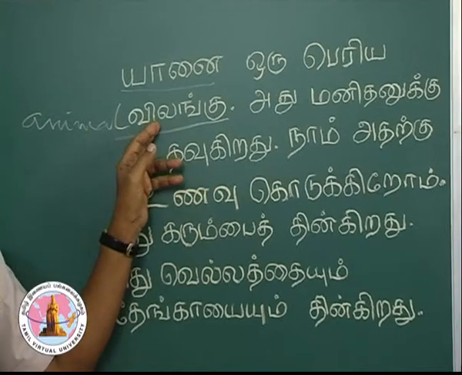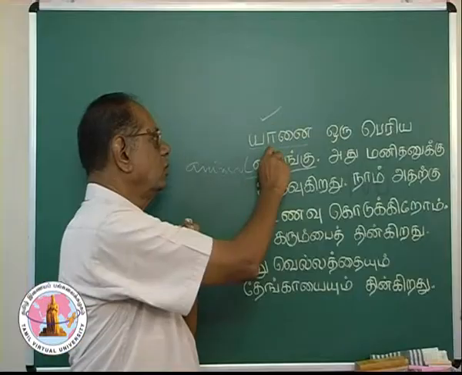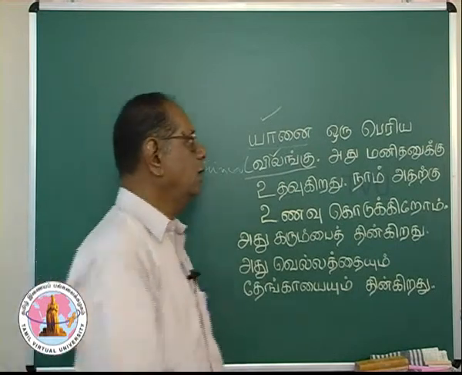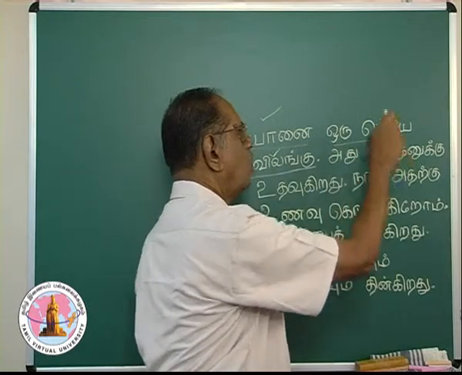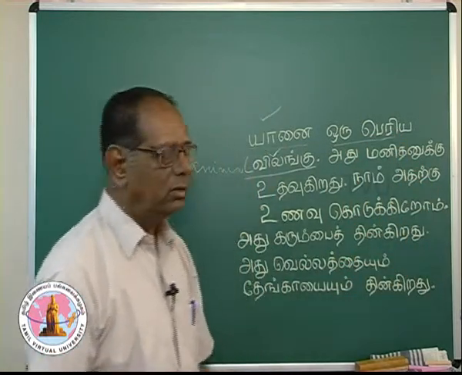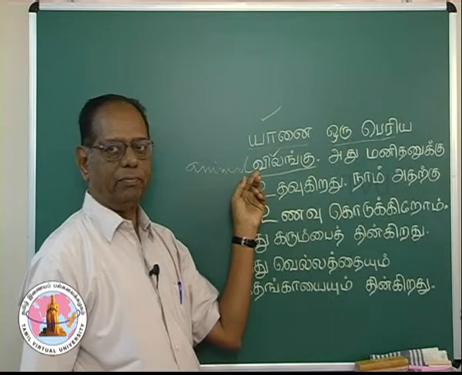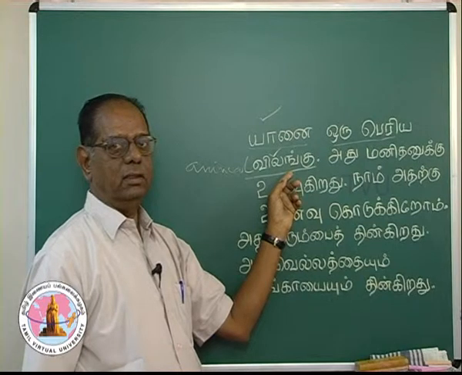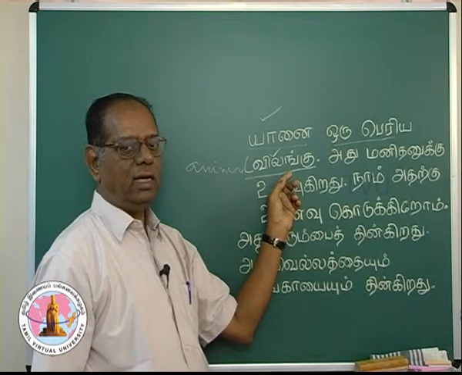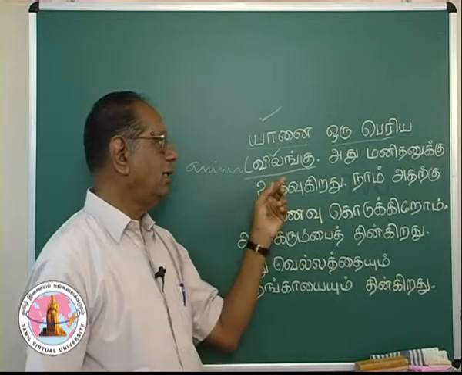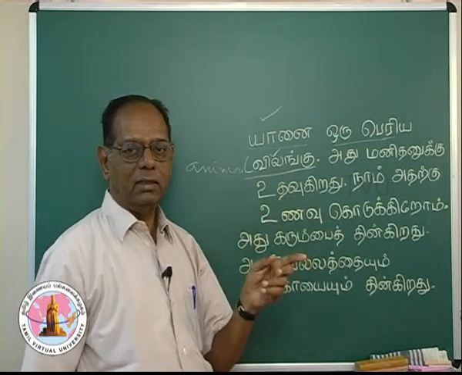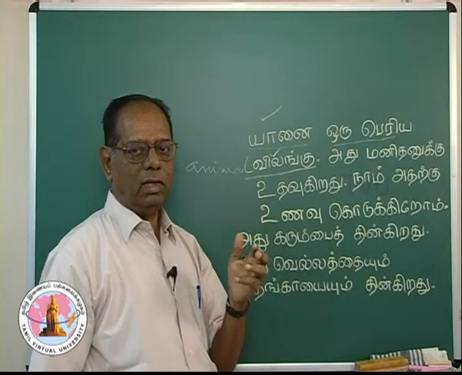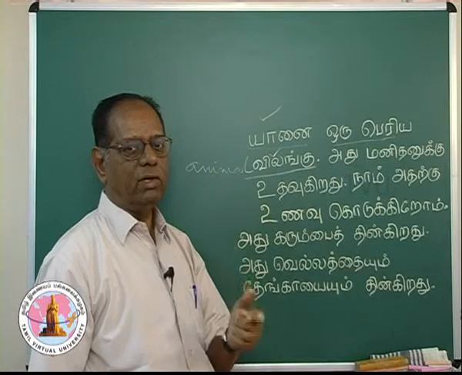Now you find two nouns in this sentence, and these two form the adjective for this noun. யானை ஒரு பெரிய விலங்கு is a complete sentence. Again I would like to insist that a sentence in Tamil has a noun, an interrogation or a verb as a predicate.